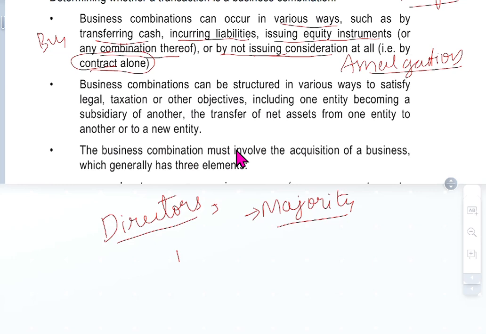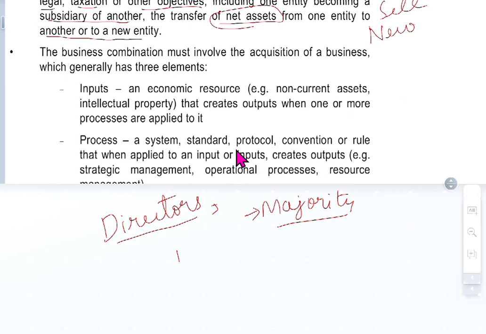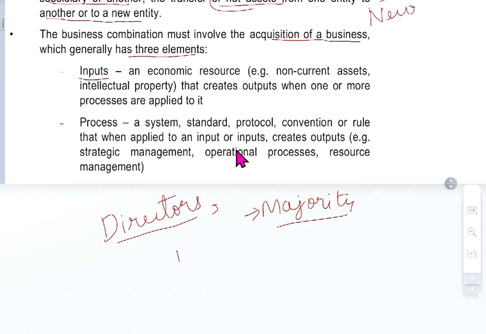A business combination can be structured in various ways to satisfy legal, taxation, or other objectives, including one entity becoming a subsidiary of another, or the transfer of net assets from one entity to another or to a new entity. Sometimes in a business combination, one entity purely takes the assets and may sell them, or takes the total assets and liabilities and puts them into a new company and changes the name. The business combination may involve the acquisition of a business, which generally has three elements: input, process, output.